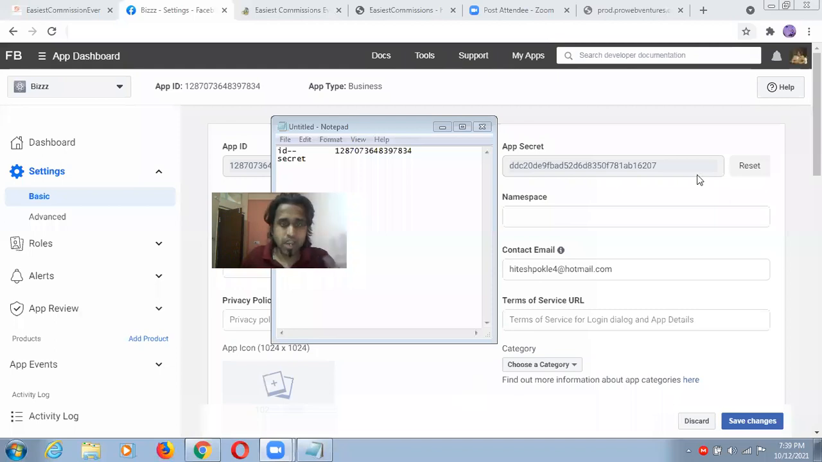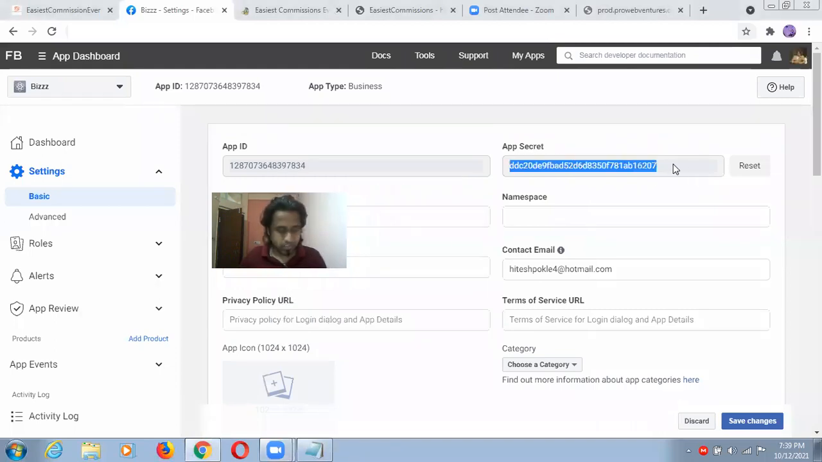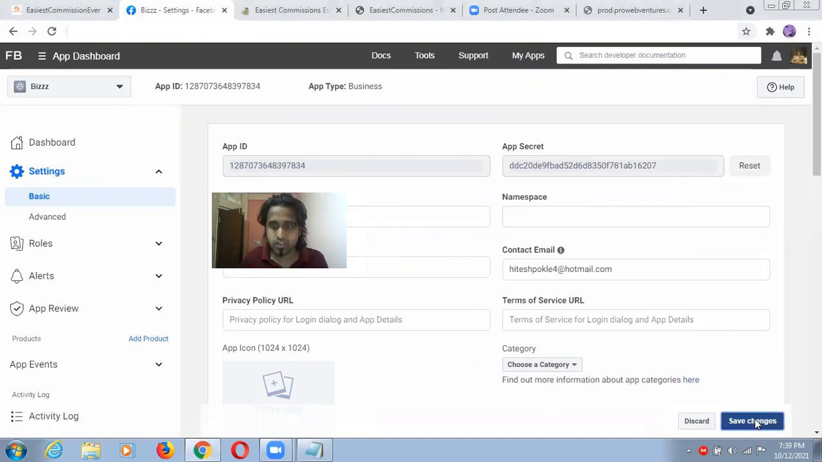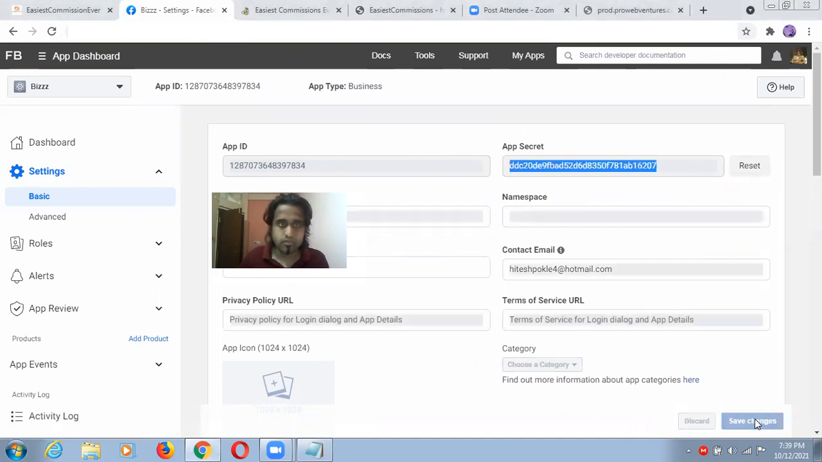Okay, guys, so I found my app secret, which is here. I'm just copying this one and pasting it here so that it will be saved for us. And now I'm just saving changes. Just give me time, guys.